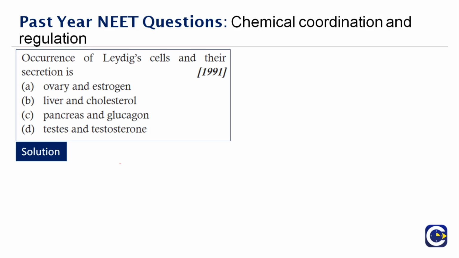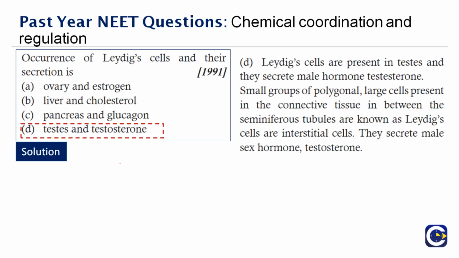Small groups of polygonal large cells are present in the connective tissue in between the seminiferous tubules and are known as Leydig cells and are interstitial cells. They secrete the male sex hormone which is called testosterone. Therefore the right answer is option D.